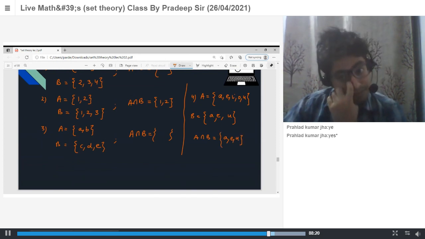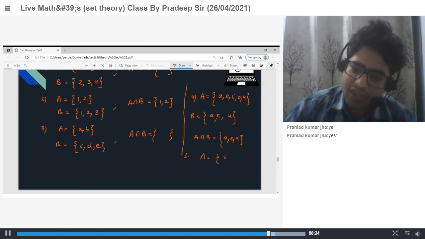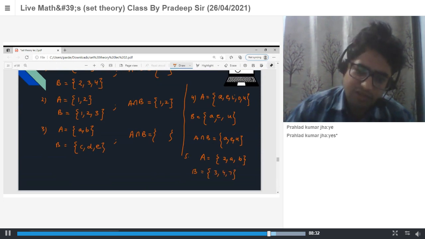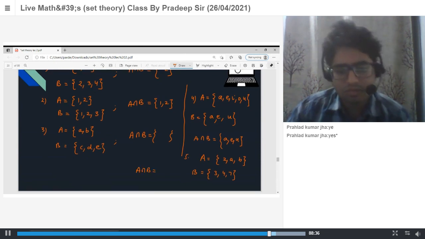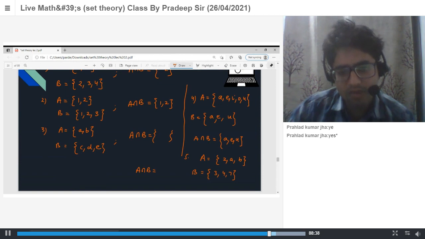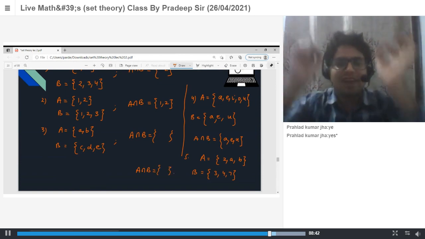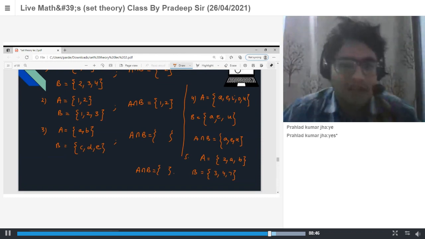Dhruv, if A is 2, and B is 3, 4, 7. What will be the intersection? So there will be no common element, that will be empty set. Empty set. Yes.